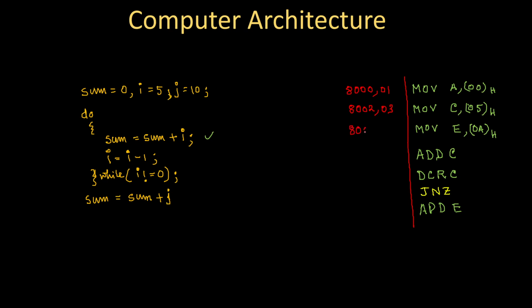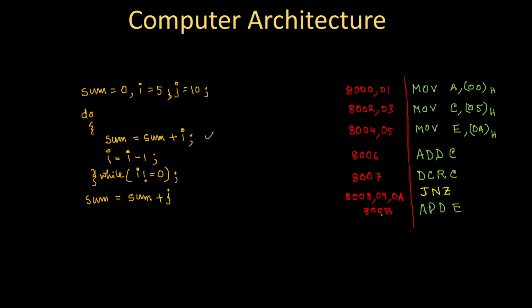Then 8004 and 8005, then 8006, then 8007, then here I will write 8008, but it is a 3 byte instruction, so 8008, 8009 and 800A, right? And then it is 800B, only a 1 byte instruction.